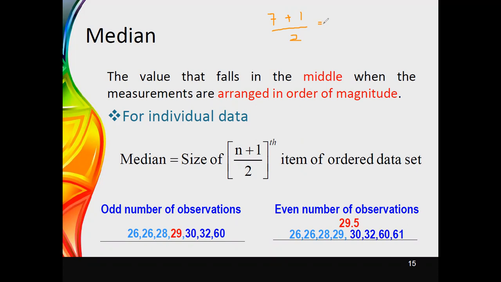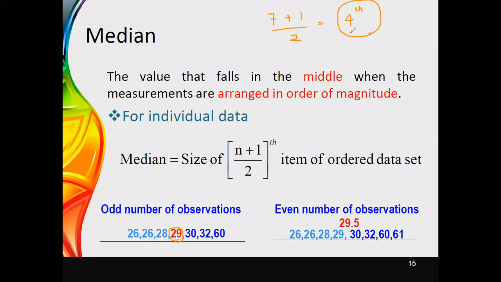Therefore, now you can see that at the fourth place, the fourth value is the value that you are observing as middle. Therefore, the value at the fourth place is the value that you are observing as the median value. Then once it is arranged, the fourth value can be directly identified as the median. Therefore, the median value for this would be equal to 29.